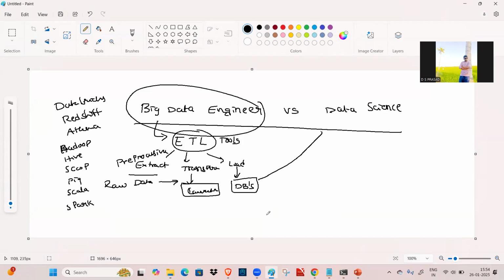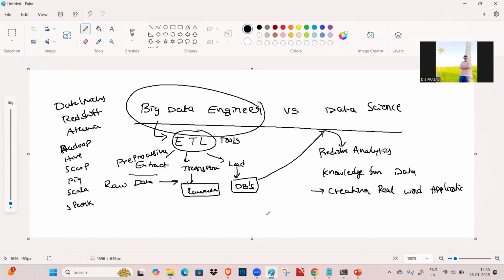This data is used by the data scientist, who does analytics and predictive analytics, extracts knowledge from the data, and creates real-world applications.